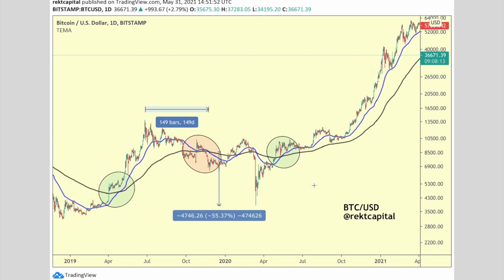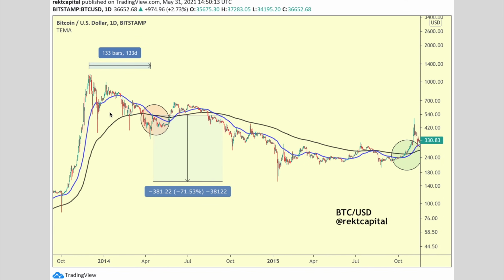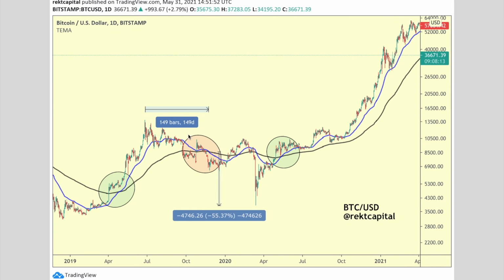at the historical viewpoint of death crosses overall, and the fact that these spaces between the two EMAs do matter, because we tend to see these spaces wider at the end of trends before we see confirmed trends, whether that's a downside for the death cross. But in ranging periods near the bottom of markets, you tend to see these EMAs just cross over all the time because you don't see much fluctuation in price action. There isn't much volatility. There's a bit of downside, a bit of upside, a bit of downside.